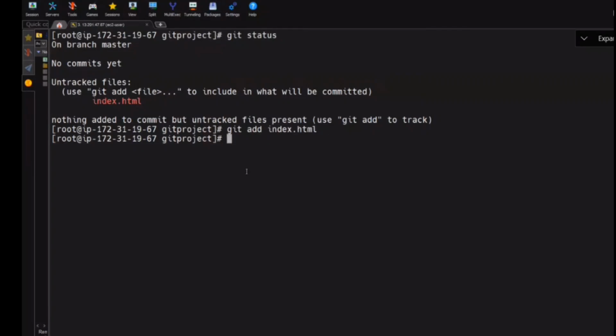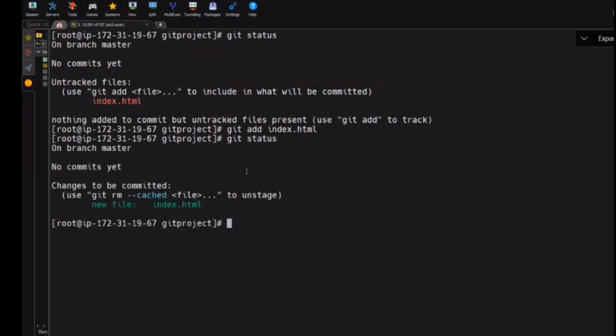So my index.html is in which area now? Staging area. Say that. How do I know it is in staging? It is tracked now or not? Very good. What's that? Git status. Now which color? Whenever you see this in green color, that means that is in the staging area. Which area? Staging area.